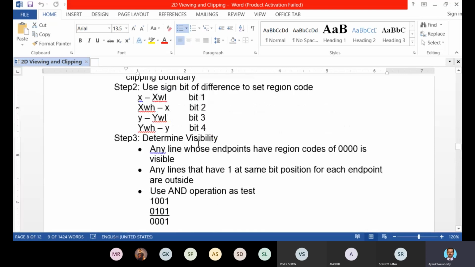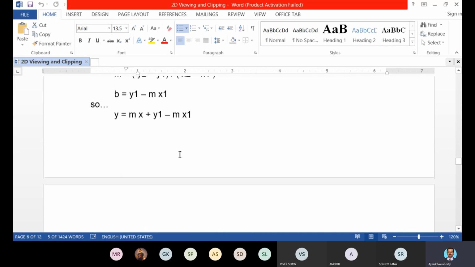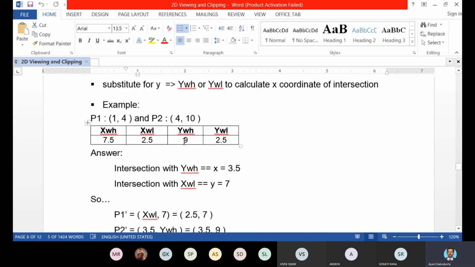And what will be the fourth bit? If Y is greater than YWH: Y is 4 and YWH is 9. So Y is not greater than YWH, so it will also be 0. So what will the region code for P1 be? 0001. The region code has been determined for P1, that is 0001.